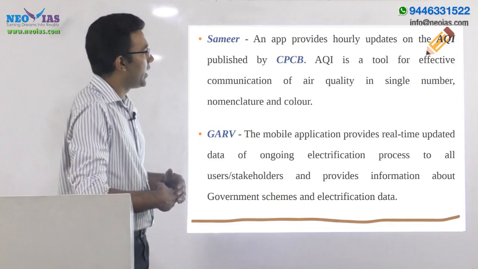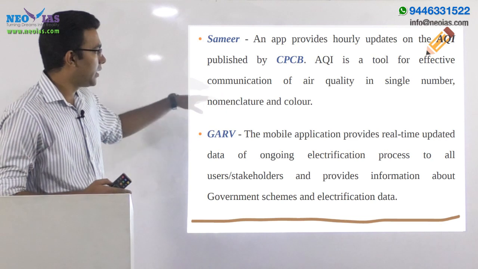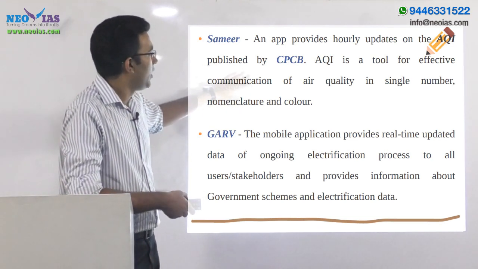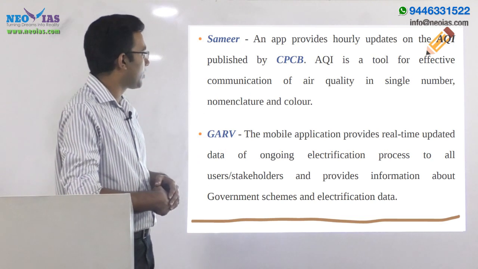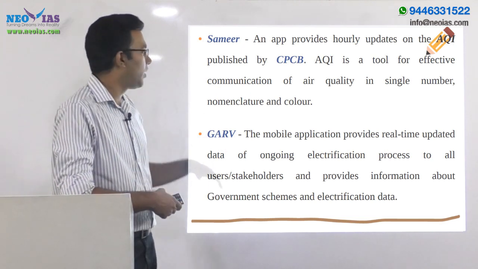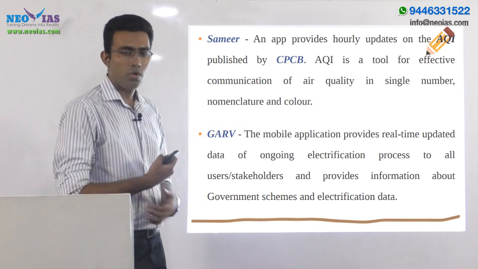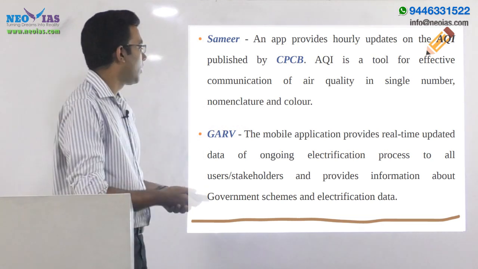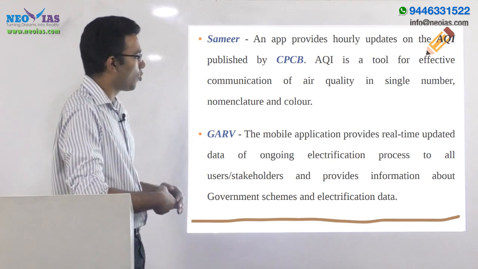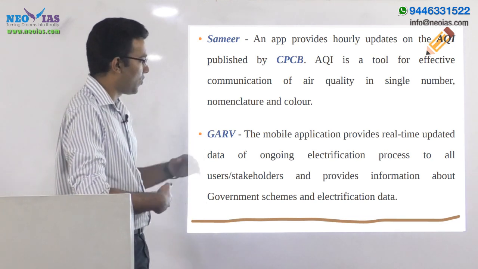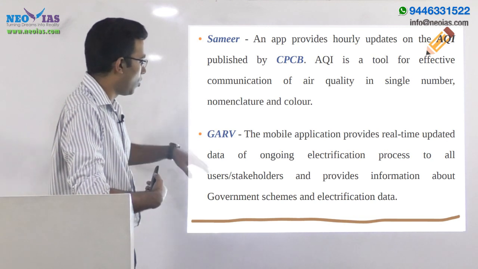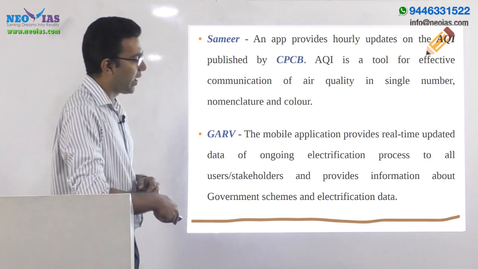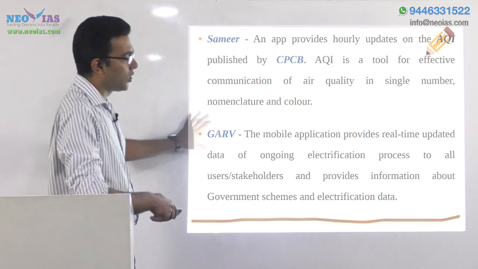Samir is an app that provides hourly updates based on the AQI, that is air quality index, published by the Central Pollution Control Board. AQI is a tool for effective communication of air quality in a single number, nomenclature and color. So please revise your AQI, what exactly the air quality index is, etc. Now GERV is a mobile application that provides real-time updated data of the ongoing electrification process to all users or stakeholders and provides information about government schemes and electrification data. So this is also important.